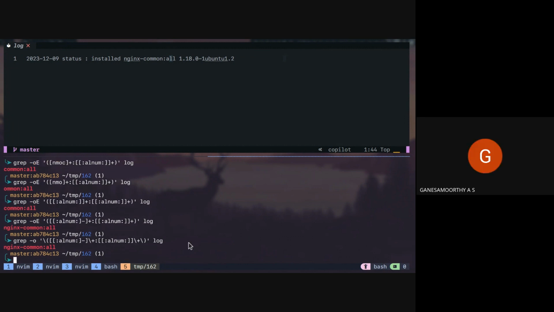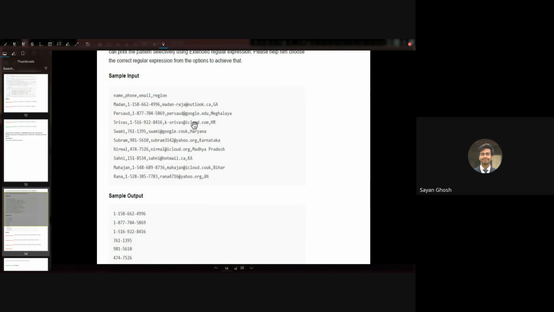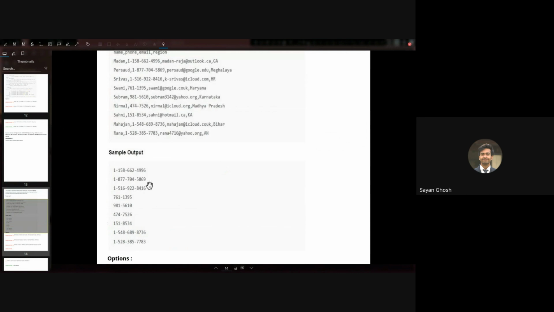All clear, sir. So let's move on to the next one. So in here we are told that Anish wanted to extract phone numbers from the following data. He knows that grep OE can print the pattern selectively using ERE. Please help him choose the correct regex from the options to achieve that. So basically there are two types of phone numbers, right? So either the phone number follows this format, 1 character dash 3 characters dash 3 dash 4, or it is 3 characters dash 4 characters. Right? So we have to write a regex that matches both of these formats.